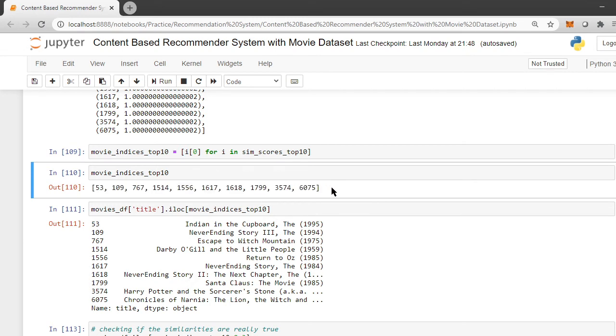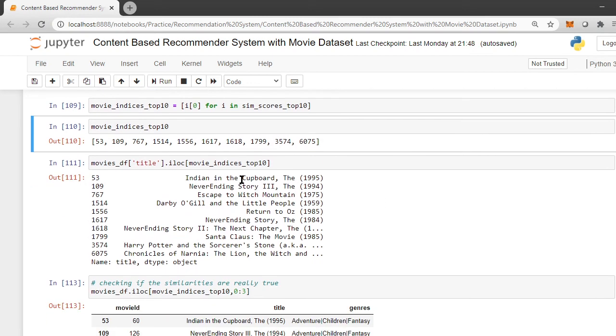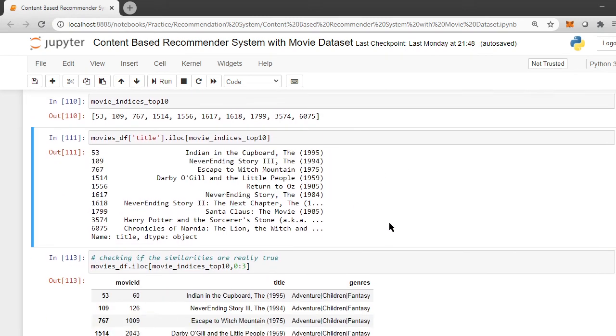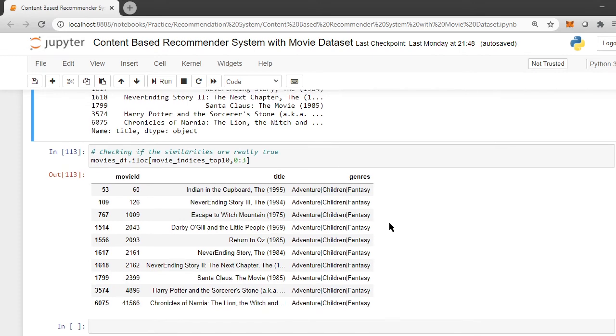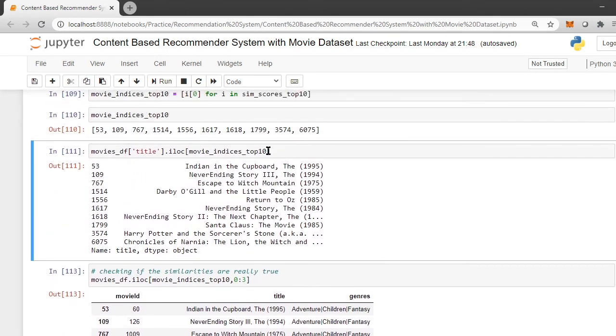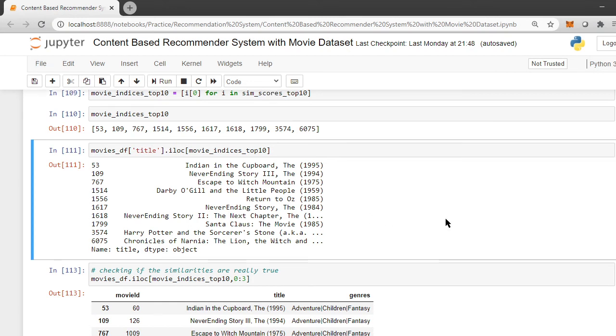To check if our similarity scores have been correct and to check if our recommendations are actually working, when we input these indices into the main database, it gives you the name of those movies which have been recommended to you. And if you try to also print the genre of those movies, you will see how similar those movies are.